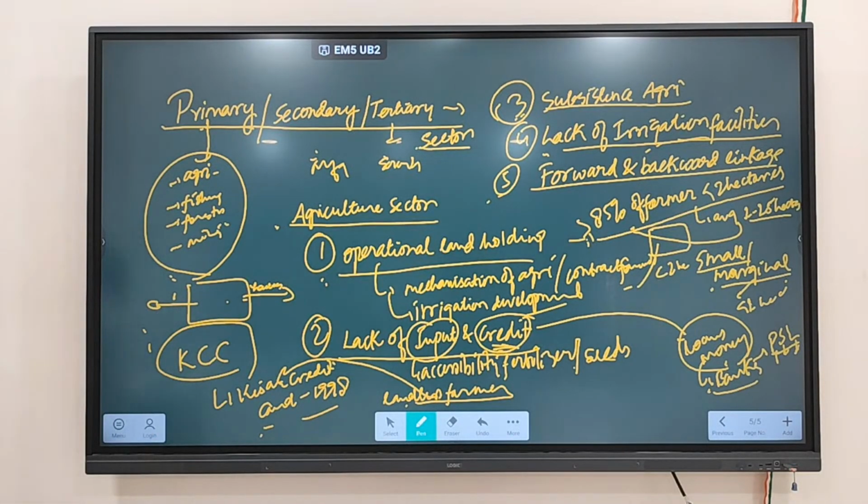So forward and backward linkages are something that is very less in the agriculture sector. Let's say a farmer produces something, then this has to be processed. Let's say sugarcane has to be processed into sugar. But if, wherever the farmer's land is, the road is not proper, then between the farmers' fields and the factories there is no proper road. What will happen?